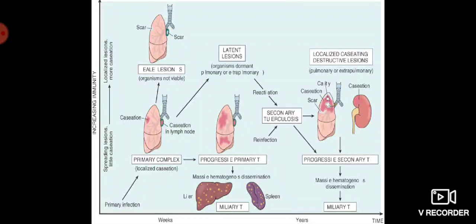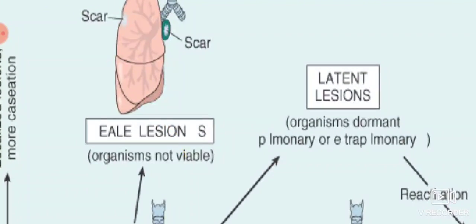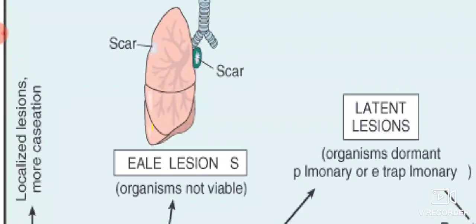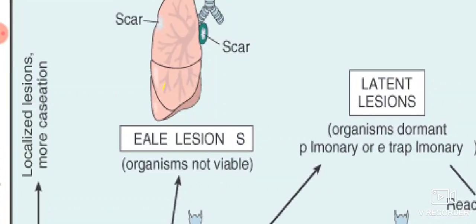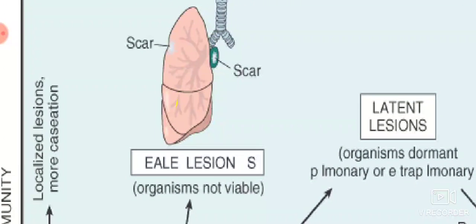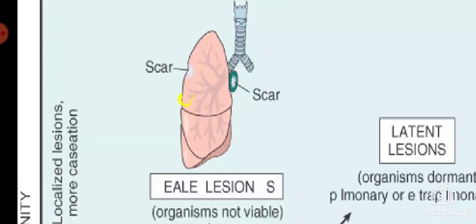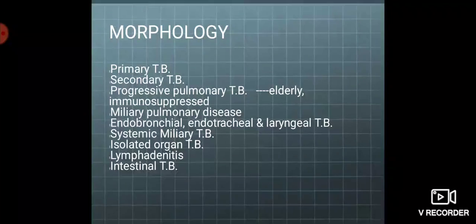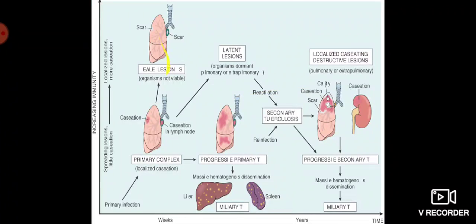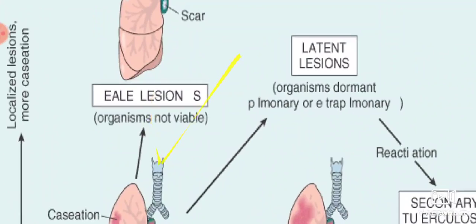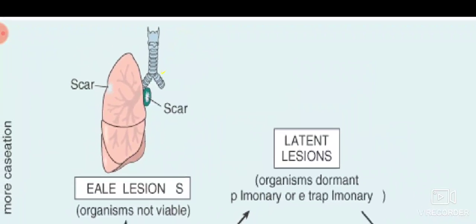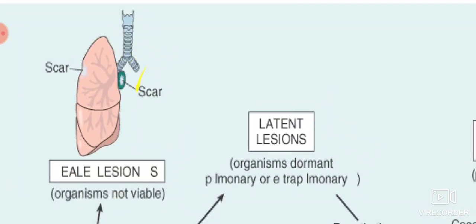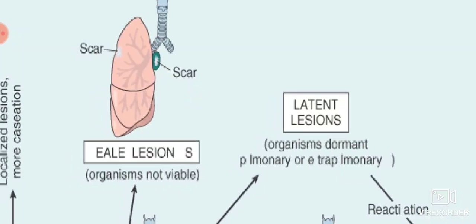Primary tuberculosis affects the lung. The most common site is the lower part of the upper lobe and the upper part of the lower lobe. This area is known as Ghon's focus. When this area is associated with hilar lymph node involvement, then it is known as Ghon's complex.